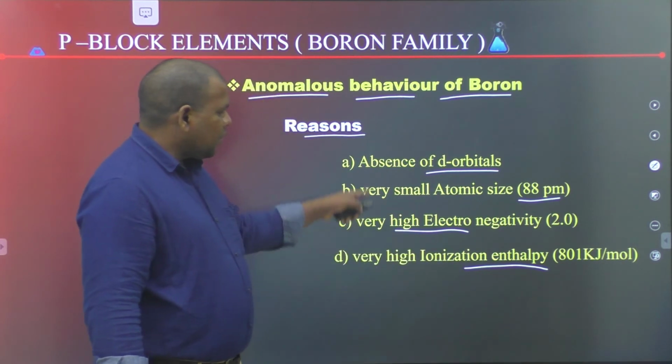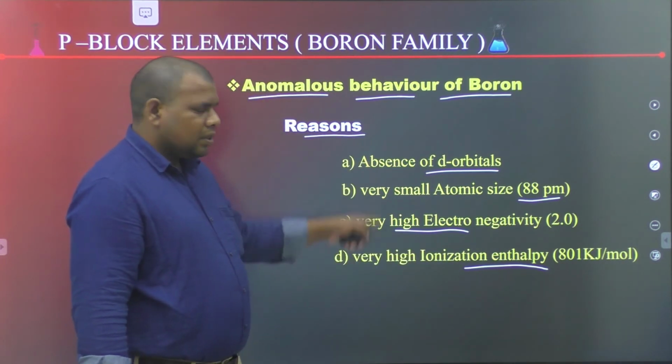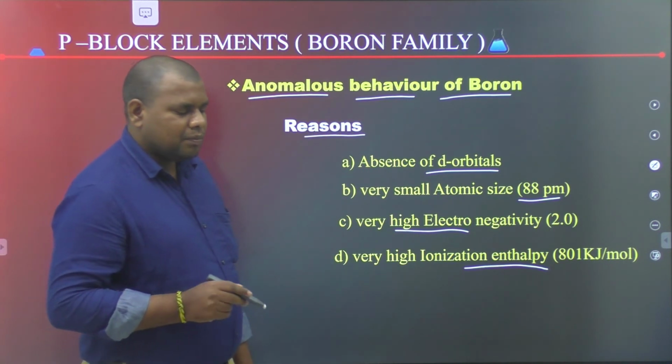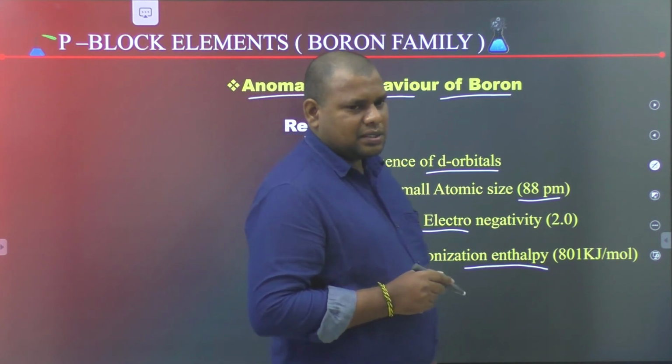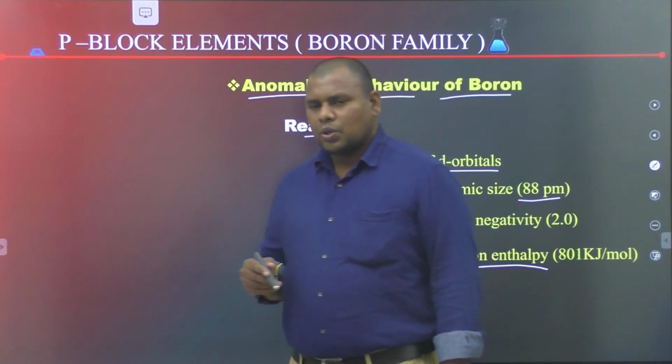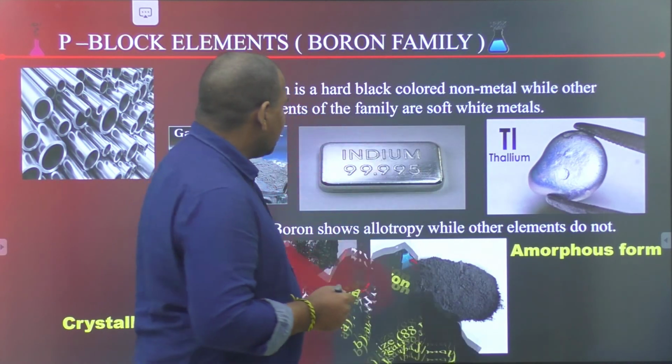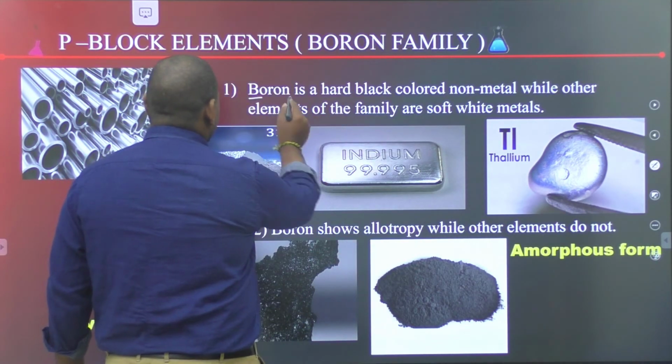Due to these reasons, boron can differ from the rest of the elements and show different properties. These are the points of difference.